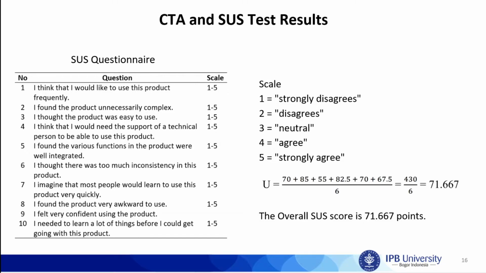If the question is an odd number, the score obtained equals the scale value minus 1. If the question is an even number, the score obtained equals 5 minus the scale value. Once the scores have been obtained, add up all the scores and multiply by 2.5 to get the individual score. The overall score is obtained by averaging the individual scores. The overall score we get in this result is 71.667.